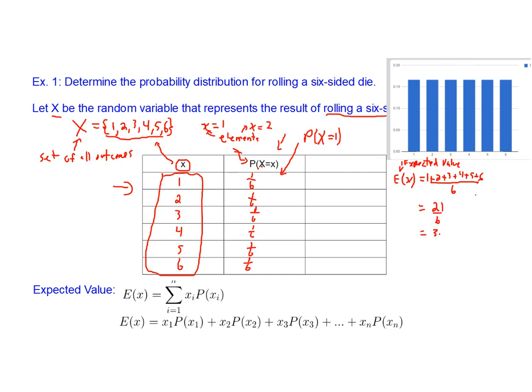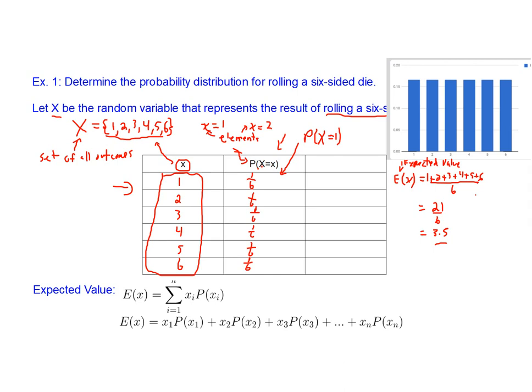Now I know it seems a little bit weird to have an expected value that is a value we can't actually get. But if we were to do this experiment 10,000 times and take an average of all of those 10,000 times, we would see that on average we got a number that was 3.5. That's what the expected value means. I want to show you a slightly different way to calculate expected value.